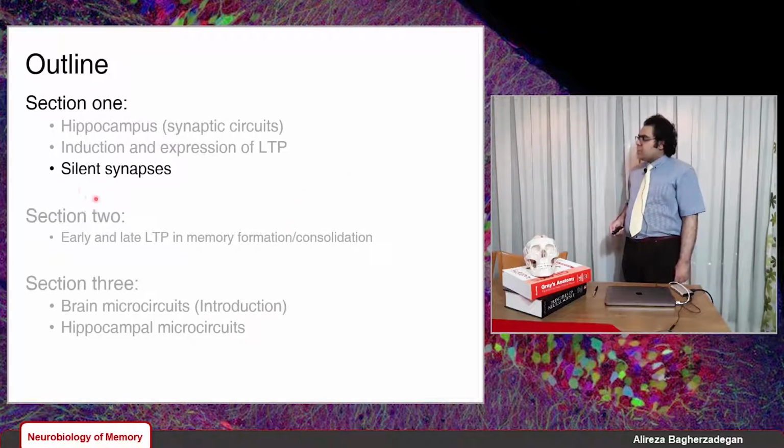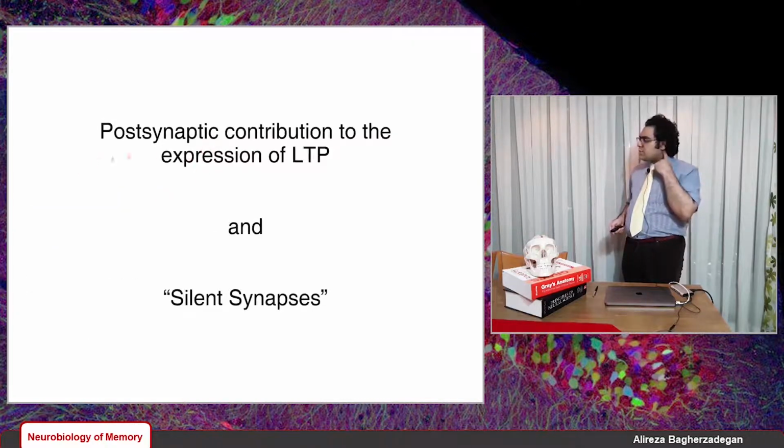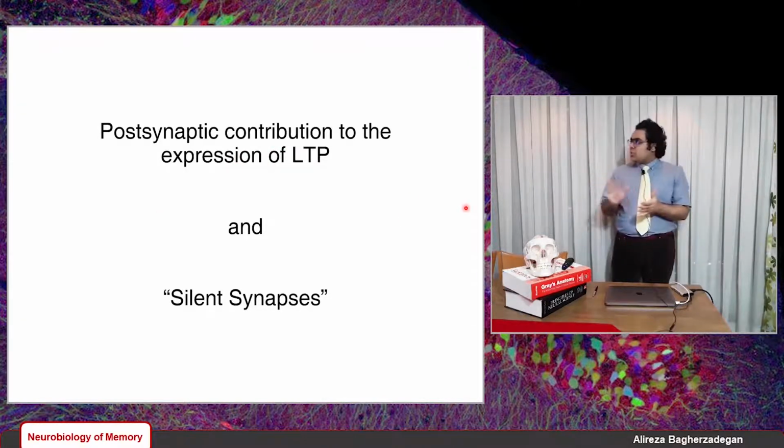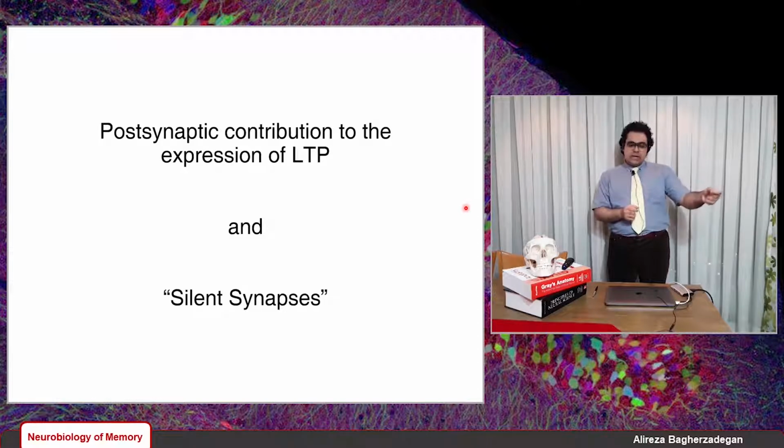Now I'm going to explain silent synapses. They're all about the postsynaptic contribution to the expression of LTP. Scientists discovered the postsynaptic contribution to LTP through a new type of synapse called the silent synapse. They found out that when they stimulated an action potential in one neuron, that action potential actually failed to elicit a postsynaptic response in the postsynaptic neuron.